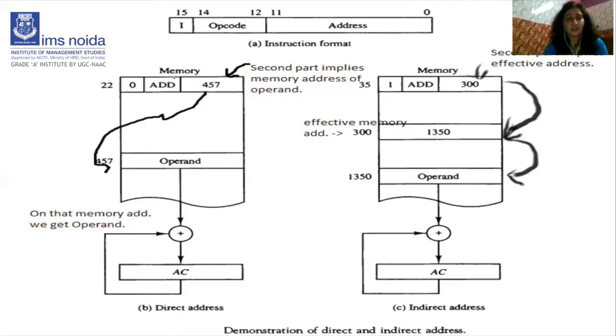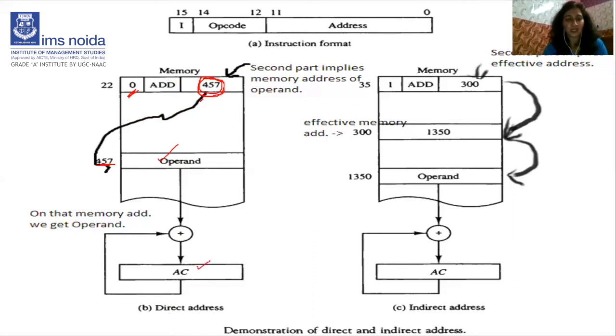In memory, this is an instruction format. It is located at an address 22. This is defined by the memory, right? Now what do you mean by direct address? This shows the address of the operand. It means go to this address, go to this location, and at this location the operand value is found. Then we will go to the address location 457, and the operand is found directly in the memory. Clear? Because 0 means direct, go directly to the memory and the operand is found, and that value is added into the accumulator.